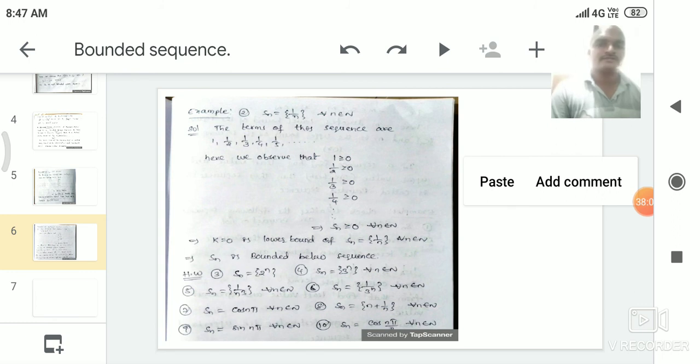Okay. The next problem is Sn equal to cos n pi by 2. Now we check whether the sequence is bounded below or bounded above. Clearly it is a sequence, because it is a function defined from the natural number set to the real number set. For the first term we substitute n equal to 1, and we get cos pi by 2. Cos pi by 2 is cos 90.